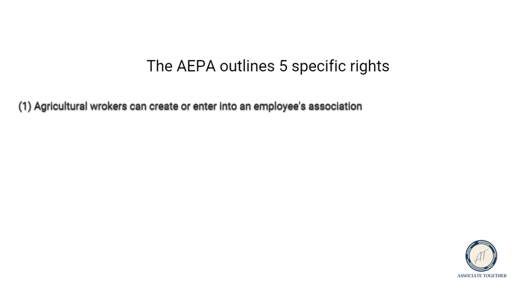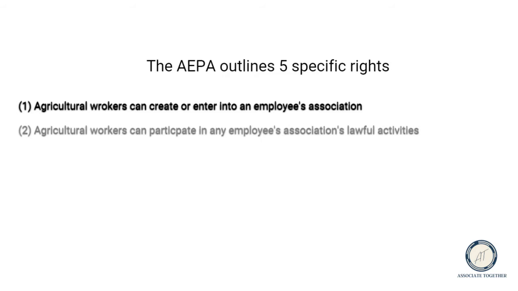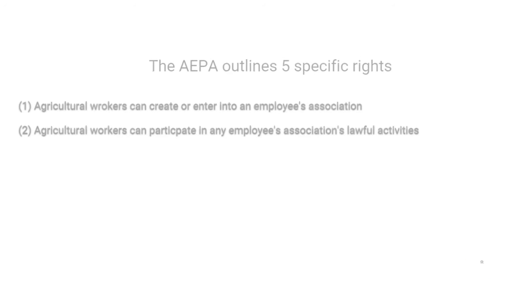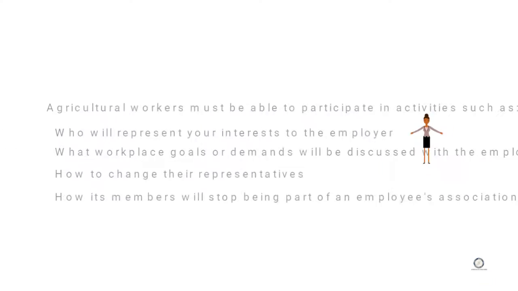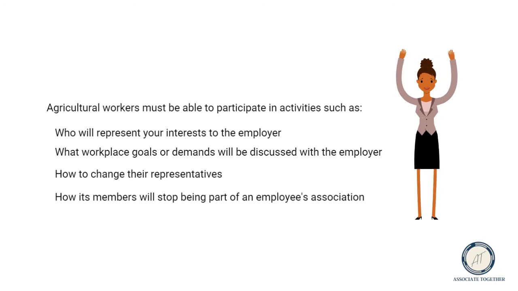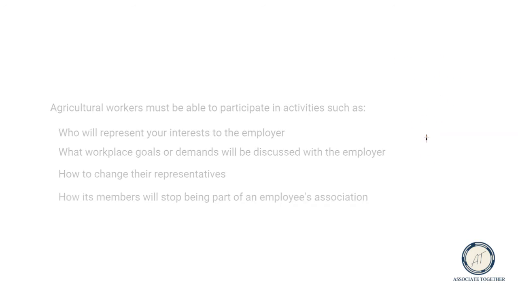Agricultural workers can create or enter into an employees' association. Agricultural workers can participate in any employees' association's lawful activities. It's every agricultural worker's right to join or not join an employees' association. Once an agricultural worker chooses to join, they must be able to participate in activities such as who will represent their interests to the employer, what workplace goals or demands will be discussed with the employer, how to change their representatives, and how its members will stop being part of an employees' association.